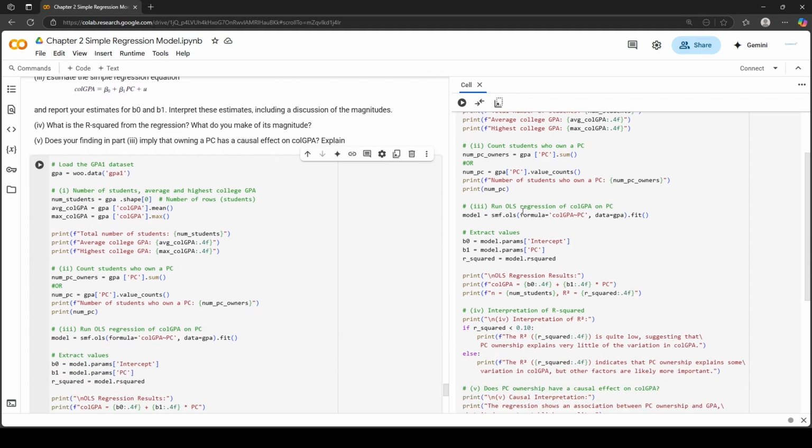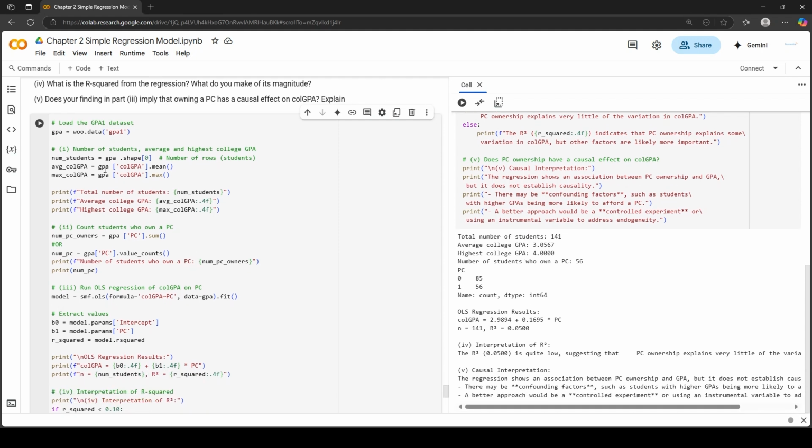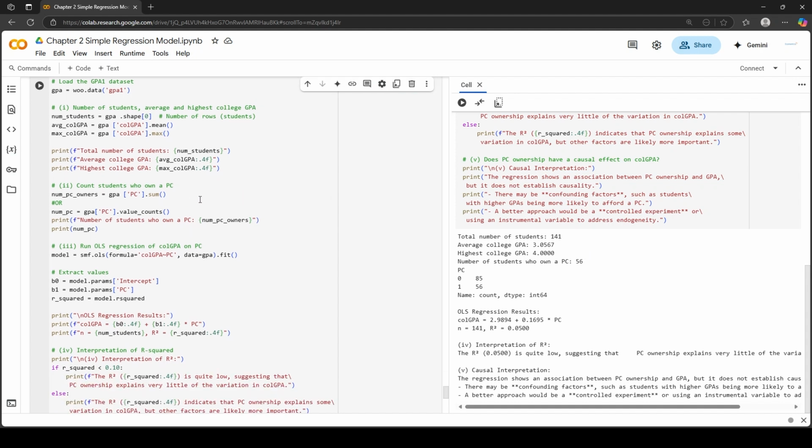So first load the dataset GPA equals to woo.data GPA1. First part, number of students, average and highest college GPAs. So create a new variable num_students equal to select the dataset and then type .shape in the square bracket 0. It will give you the number of rows. For average and maximum college GPA, select the column colGPA and then type the mean function and max function. So total number of students in the dataset are 141 and average college GPA is 3.05 and highest college GPA is 4.00.